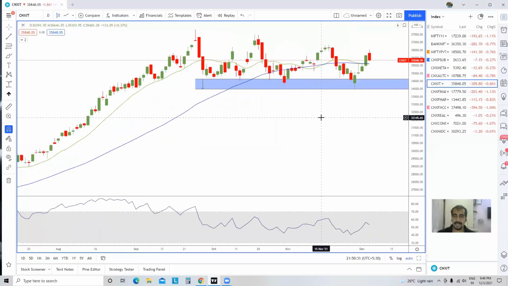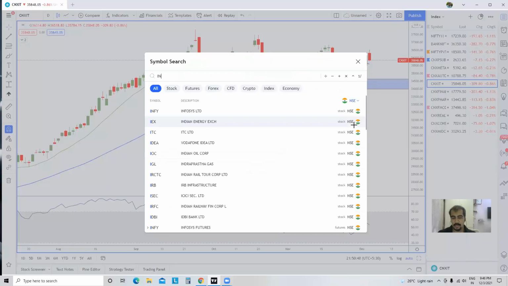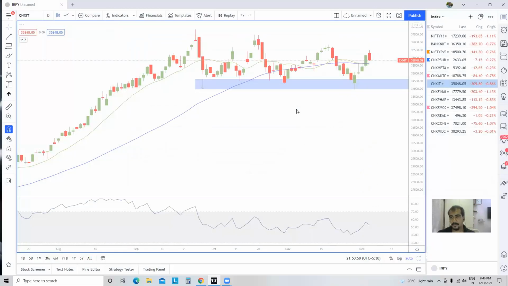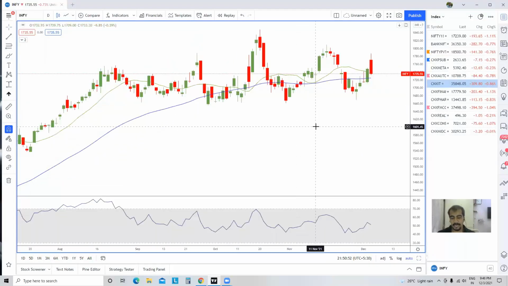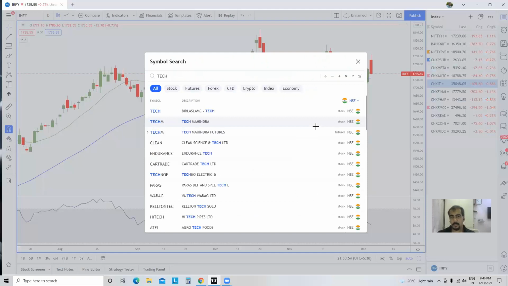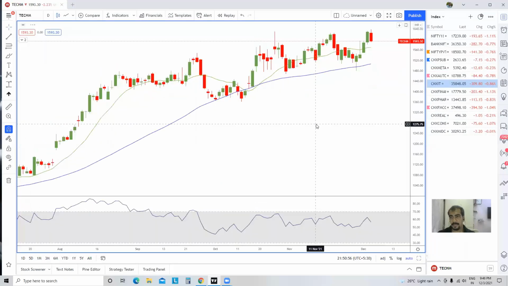IT index, yes, it has been an outperformer in the sense by falling less. Even if you're falling less, if you see any other sector, IT has been a clear-cut outperformer. But again, it has not been a move through all of the stocks. I just saw two stocks which did help to pull the market higher. One was Infy and the second one was Tech Mahindra. Especially Tech Mahindra went up very nicely.